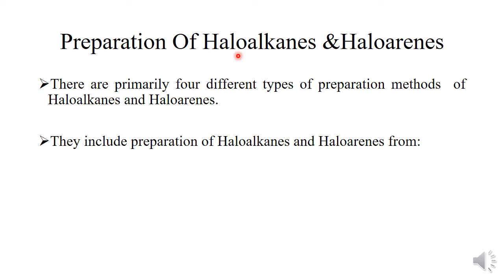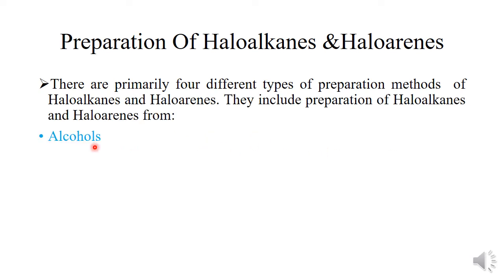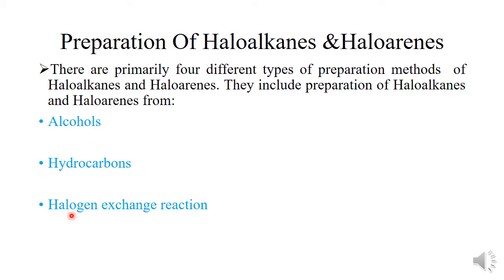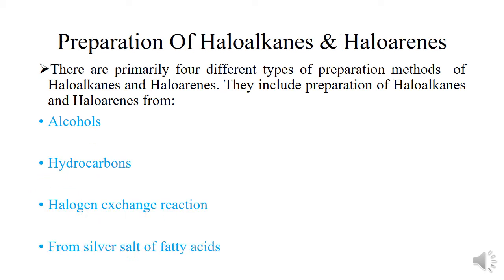So next is their preparation. There are 4 different types of preparation methods of haloalkanes and haloarenes, which include their preparation from, first, alcohols, second, hydrocarbons, third, halogen exchange reaction, and last, from silver salt of fatty acids.